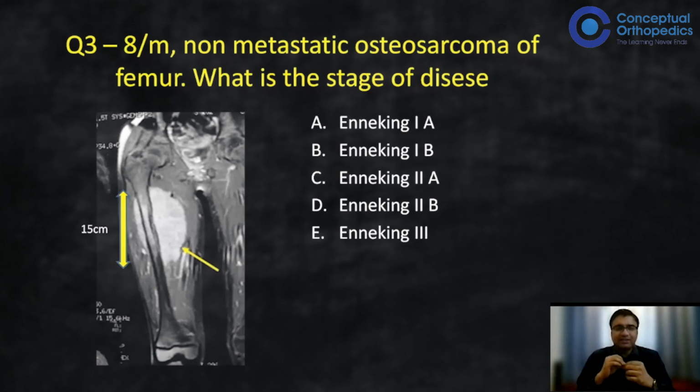So this is a young male or female with non-metastatic osteosarcoma of the femur, and it may be presented to you in different ways. They can just give it in a verbal, in this written format, and I have added a picture also to make you understand what do we mean by and how do we evaluate it. So any idea what is the stage of this disease? Non-metastatic osteosarcoma of the femur. You can see the disease extent is also mentioned. Mukil or anybody else?